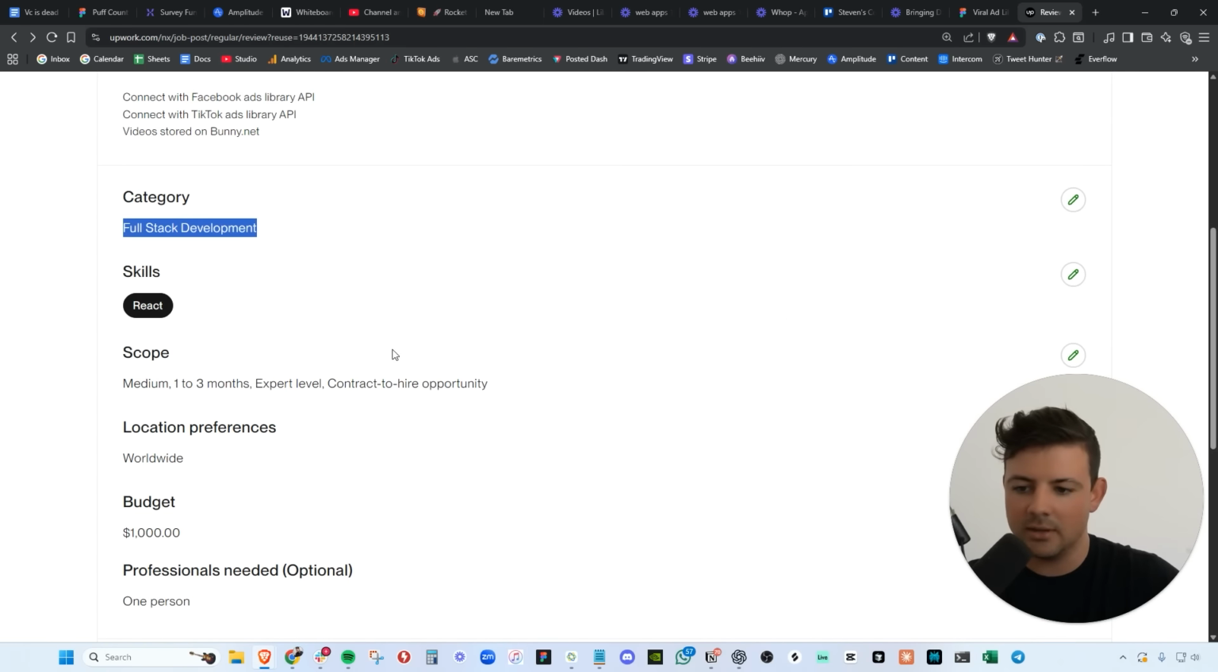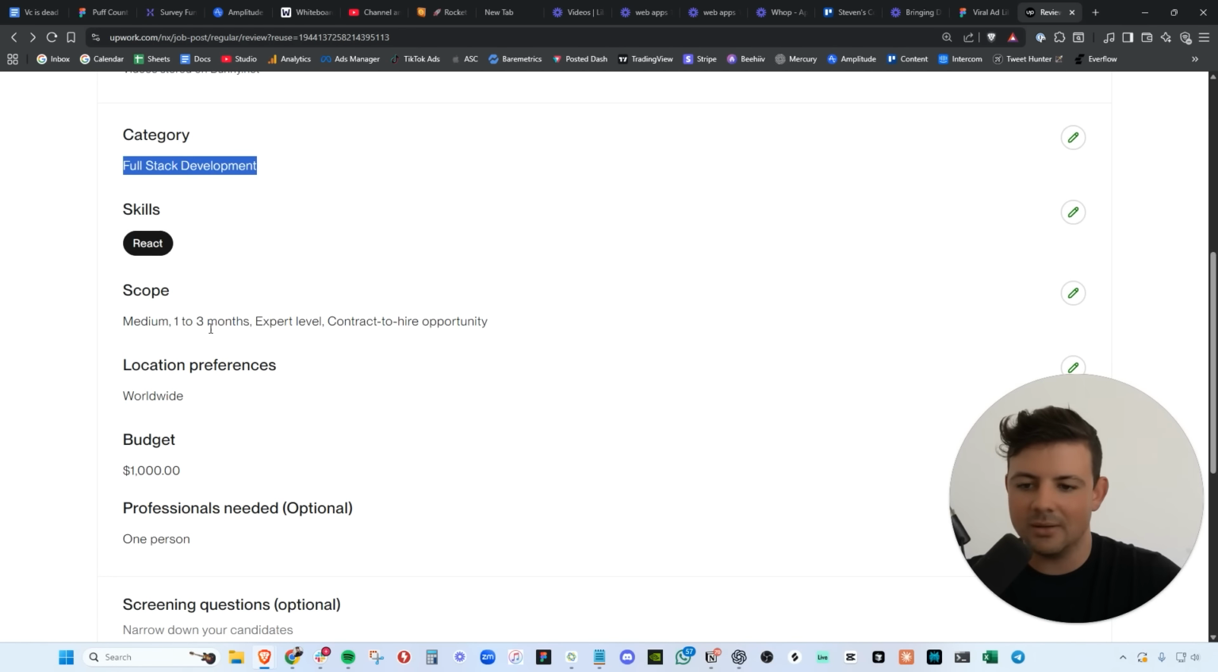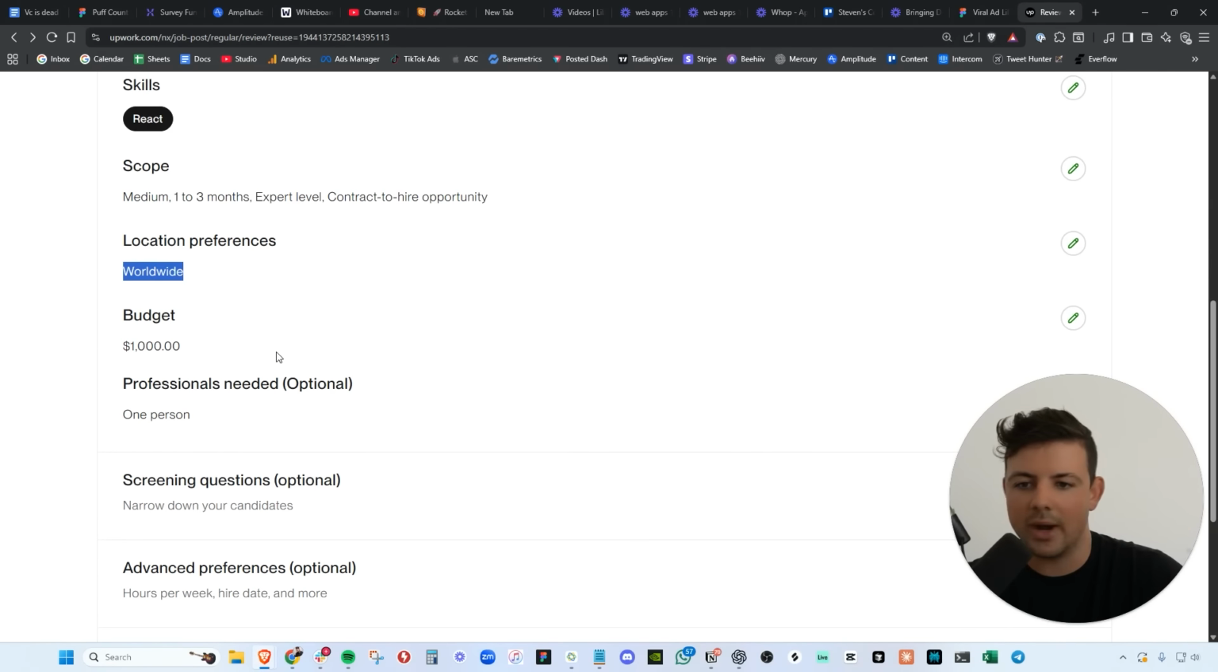Category is full stack development. Our scope, I chose medium because why not? And we chose a contract to hire opportunity because we do have the potential of bringing this developer on full time. Location preferences are worldwide. We're most likely going to hire from Eastern Europe. That is where the best development talent is at.